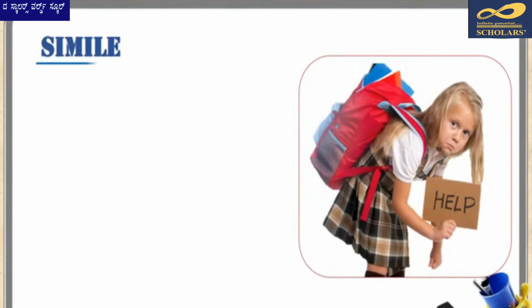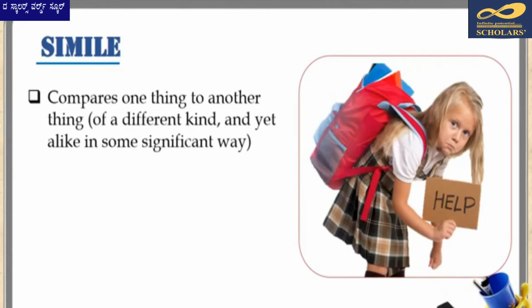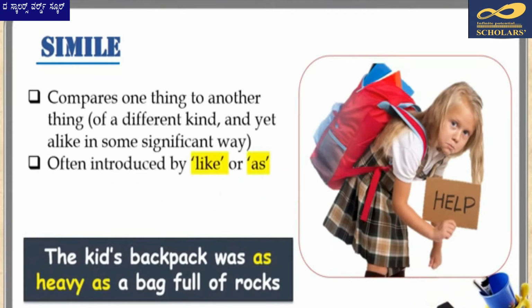The very first and one of the most commonly used figures of speech is simile. A simile is an explicit comparison where you say that one thing is like another thing. The 2 things are of a different kind and yet are alike in some significant way. Most of the similes will clearly state and emphasize the parameter or the quality on which the 2 objects are being compared. So for example, when I say the kid's backpack was as heavy as a bag full of rocks, I clearly know that the comparison is on weight.